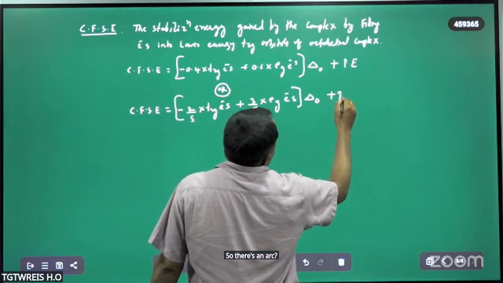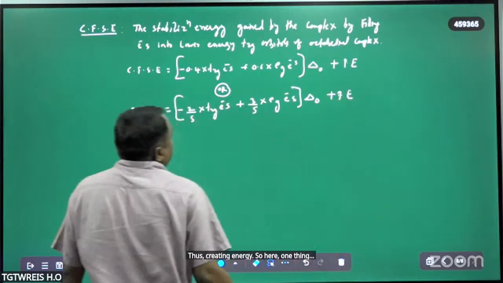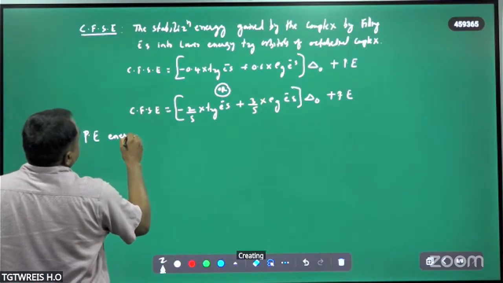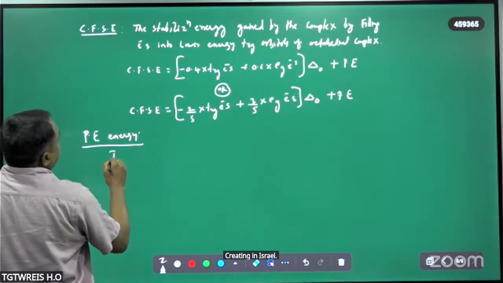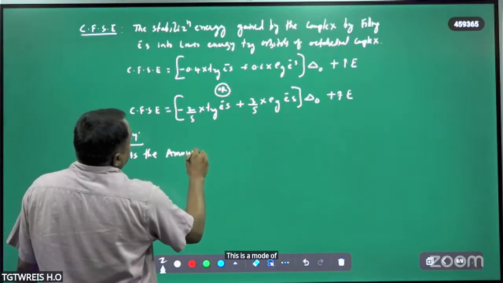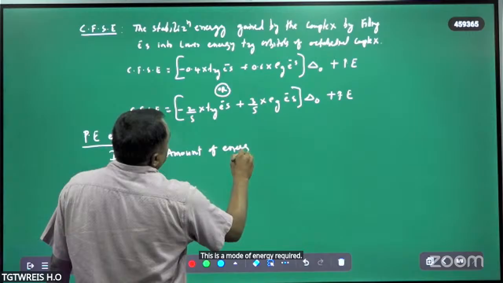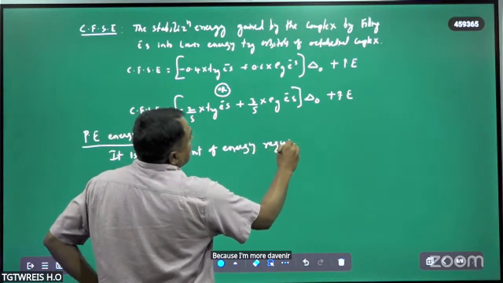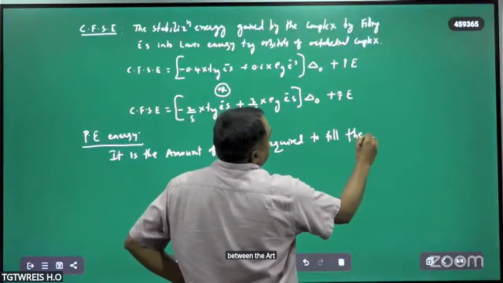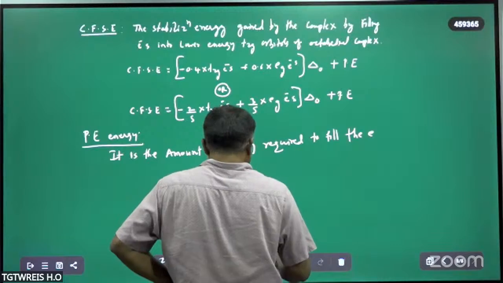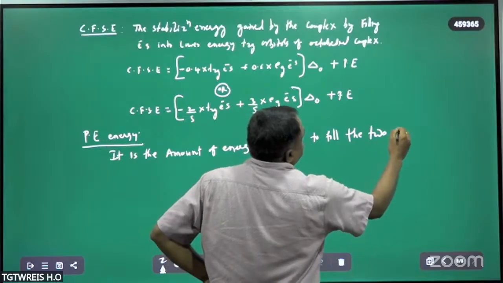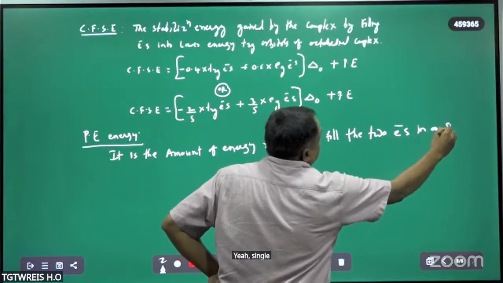delta naught plus pairing energy. So here, what is the pairing energy? Pairing energy is the amount of energy required to fill two electrons in a single orbital.